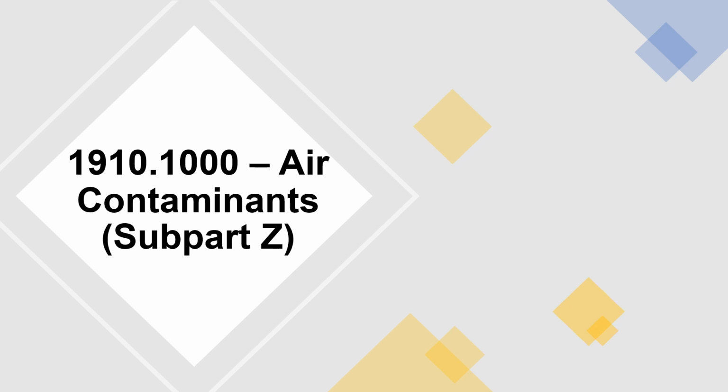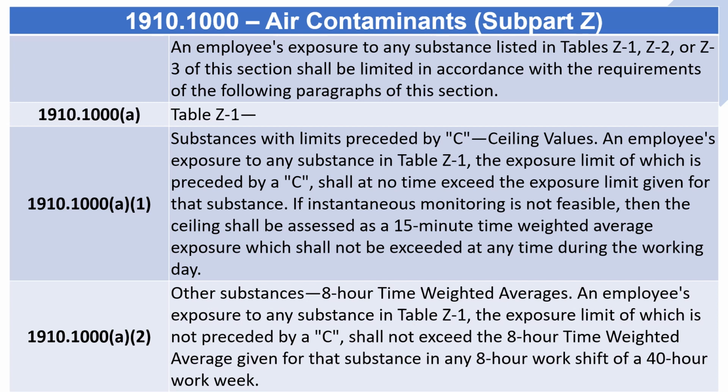1910.1000 Air contaminants. An employee's exposure to any substance listed in Tables Z1, Z2, or Z3 of this section shall be limited in accordance with the requirements of the following paragraphs of this section.